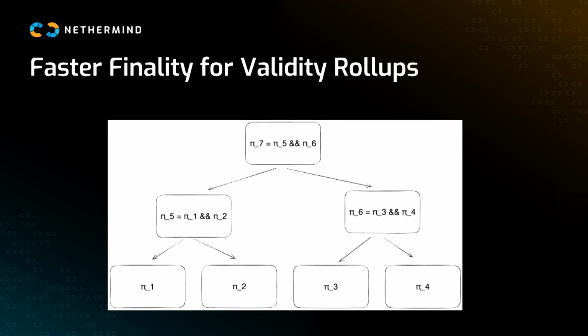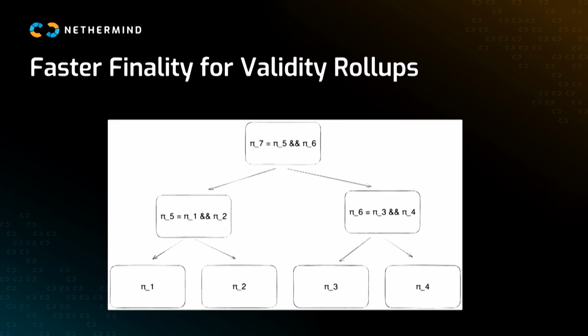But it usually looks like they have, let's say, pi 1 up to pi 4 represent proofs for blocks 1 to 4. What they do is they make new proofs, pi 5 and pi 6, which aggregate the proofs from pi 1 and pi 2, and pi 3 and pi 4, and then they make one final one which aggregates those recursive blocks. By verifying pi 7, you can verify all those proofs, pi 1 to pi 4. And what you do is basically amortize the cost of verification of one proof across all the proofs, right?